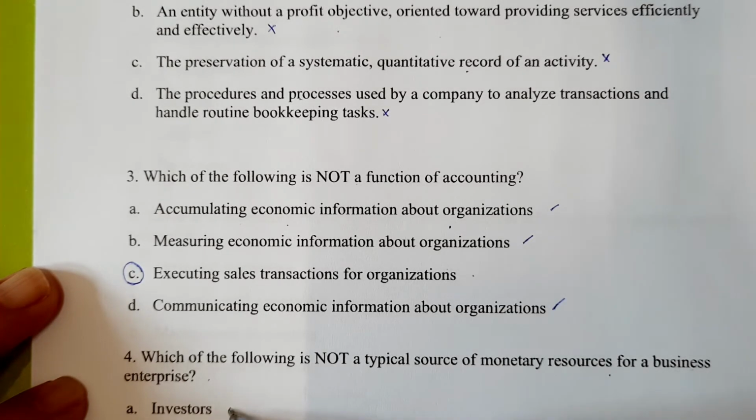So an investor is a source of fund or money. Creditors are also a source of fund or money. Business earnings can also be used to fund your business. But employees are not a source of monetary resources for a business.